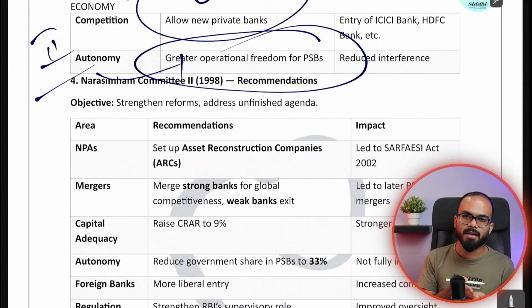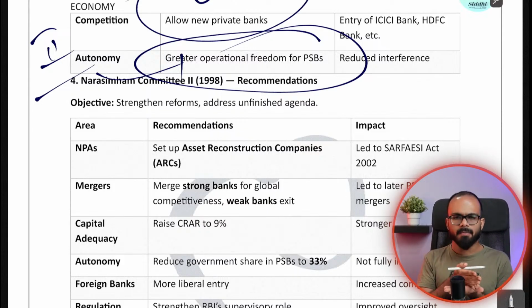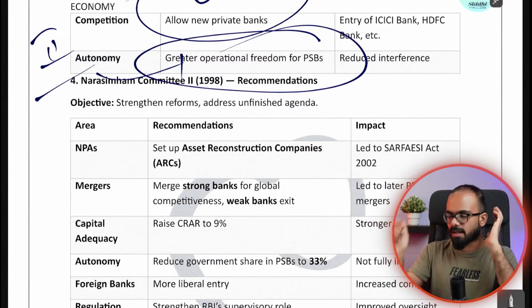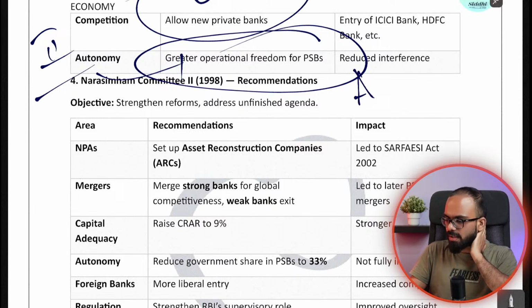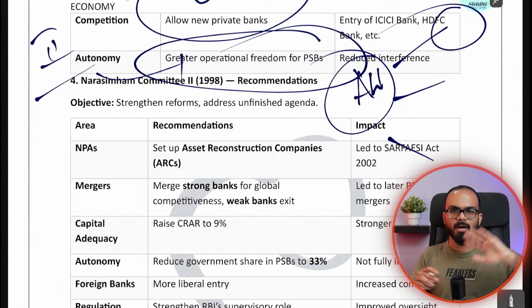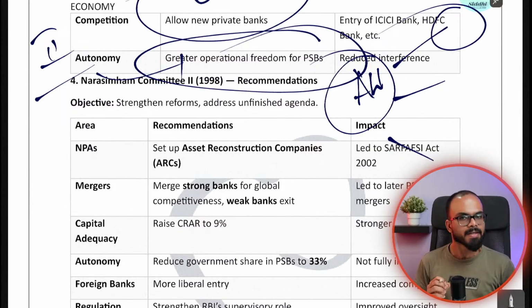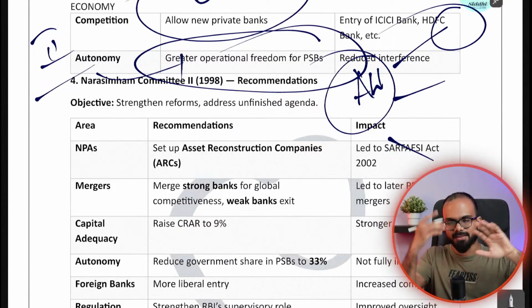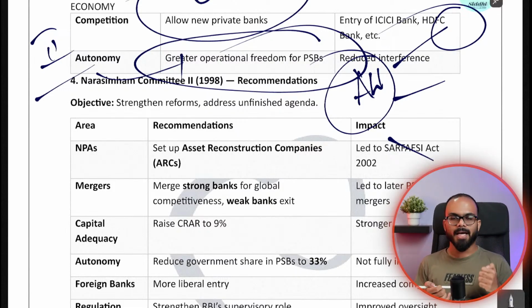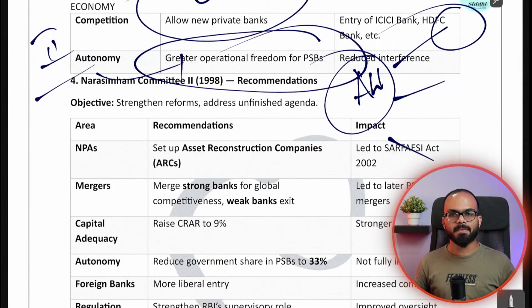So this is the first set of reforms of the Narasimhan committee, and the same Narasimhan committee was appointed again in the year 1998. This time the problem was that NPAs were classified. For example, banks said that all the assets that we have, we are classifying them into certain categories: NPA, that is non-performing asset, then you have substandard asset, then you have a bad asset. So in that manner, assets were classified. And there were still a large number of NPAs for banks.